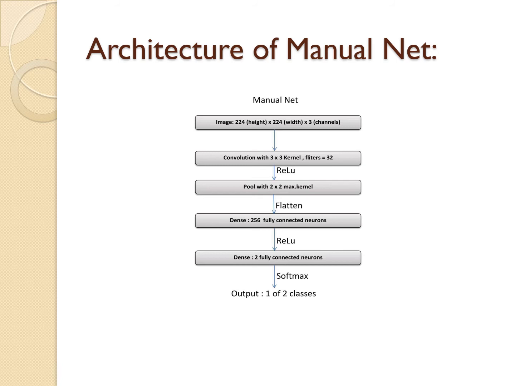Then go to dense 2 fully connected neurons, and then we are using softmax as a classifier, which classifies the output into one of two classes, that is pothole or plain road image, and the accuracy will be around 60 to 80 percent.